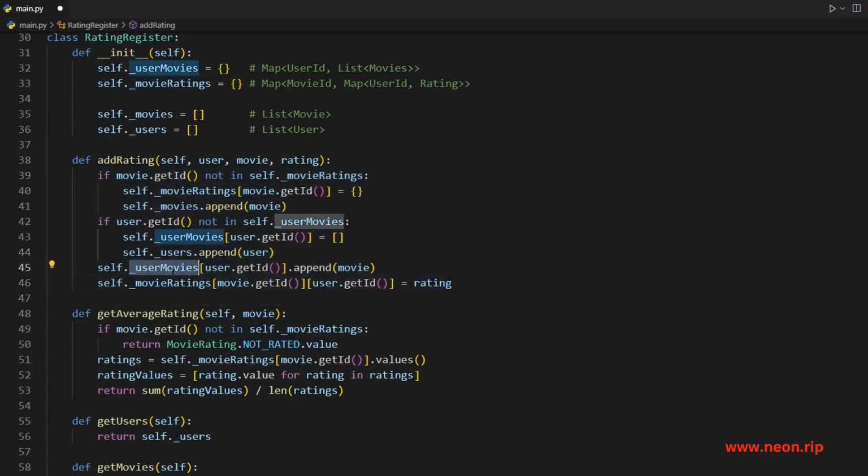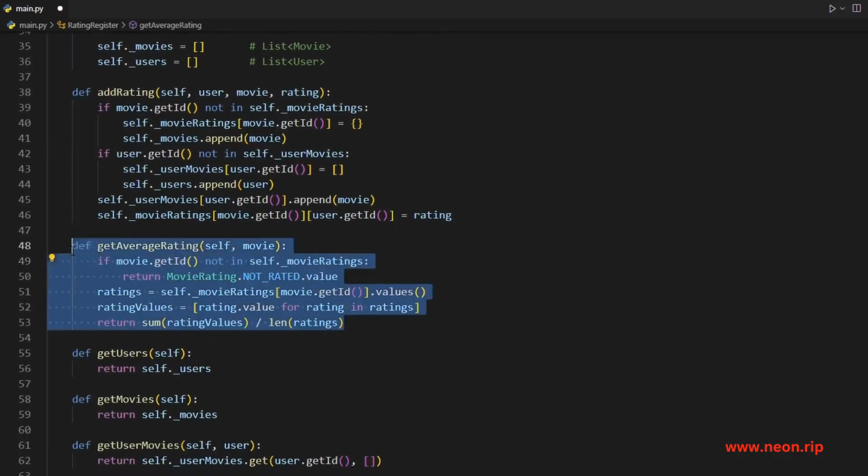So in our user movies hash map, we're going to use the user ID as the key and then append the movie to the list. With the movie ratings, we're going to use the movie ID as the key and then use the user ID as the second key and then insert the rating that they have left. Those are the three parameters as well, the user, movie, and the rating, just as you would expect.